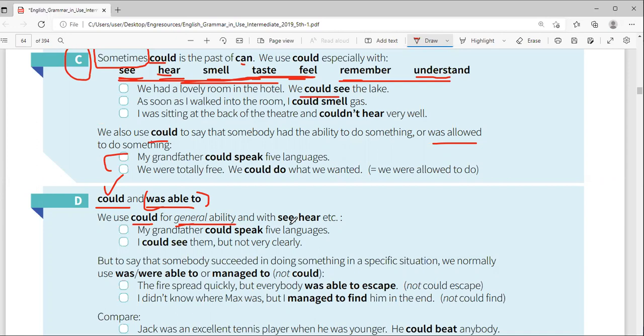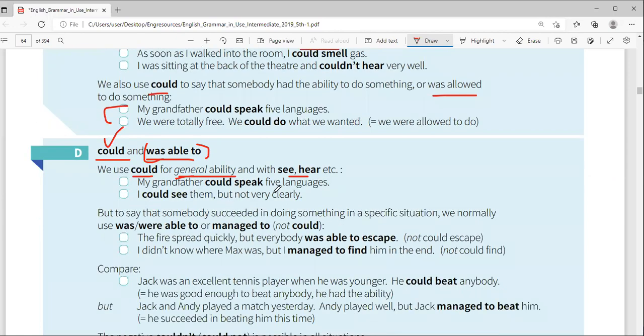So we use could for general ability, of course, with things like see, hear. My grandfather could speak 5 languages. That's what he could do generally, but you're not telling us which languages those are. I could see them, but not very clearly, you see? These are general things in the past.